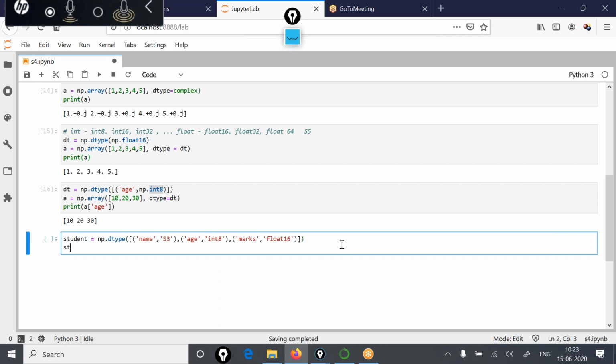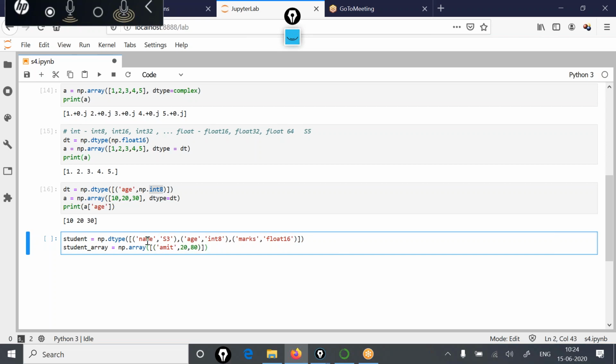Now if I say student array is equal to np.array, now say Amit 20 80.